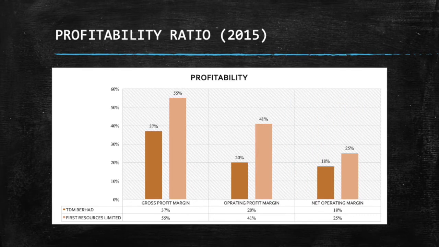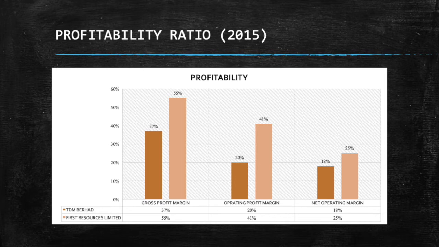For the next slide is the graph regarding three profitability ratios, which are gross profit margin, operating profit margin, and net profit margin for two companies, TDM Berhad and First Resource Limited for the year 2015. For gross profit margin, TDM Berhad is 37% and for First Resource Limited is 55%.